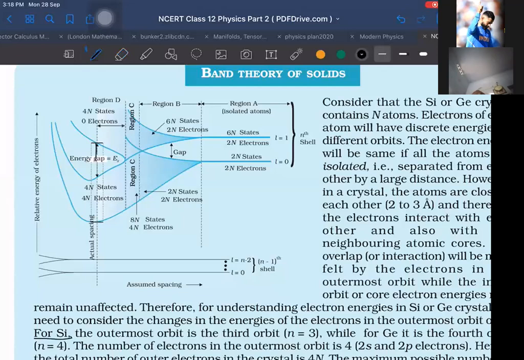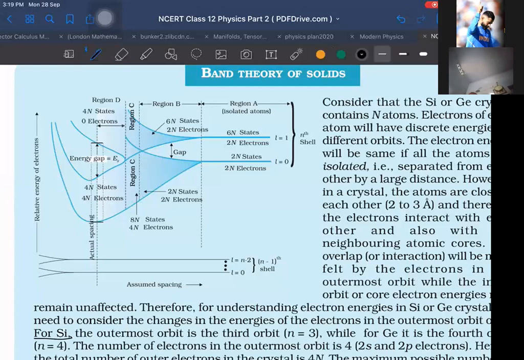For silicon, if the spacing is decreasing, meaning we are compressing the silicon material, then the energy gap will further increase. You can see it here. In this, the energy gap increases at that moment. If we compress it even more, then the energy gap may again decrease. But by slight compression, the energy gap will increase, and if it increases, it will become more difficult for the electrons to jump to the higher state. Then conductivity may decrease by compressing the silicon material.